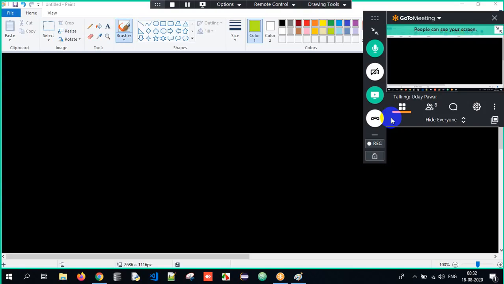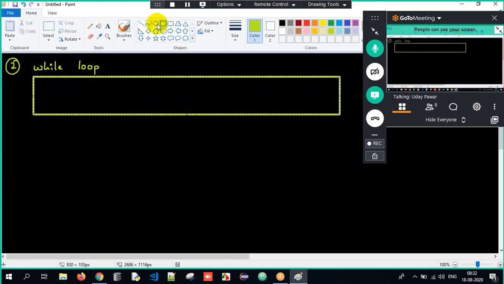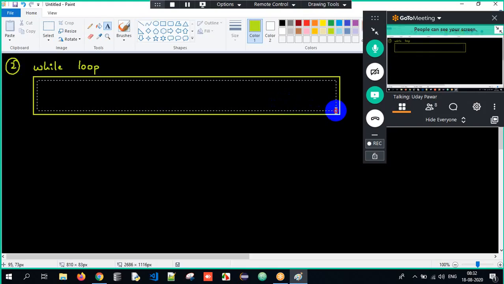We are supposed to talk about the remaining things in today's session. The second looping statement we are supposed to understand is the while loop. What is basically a while loop? It's very simple. Let me try to brief you on this.